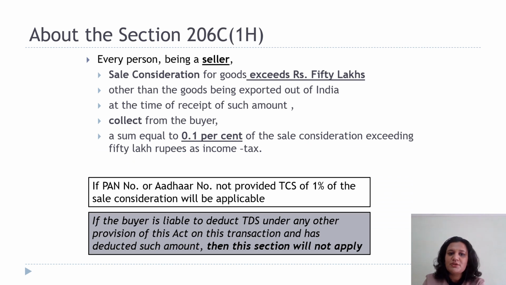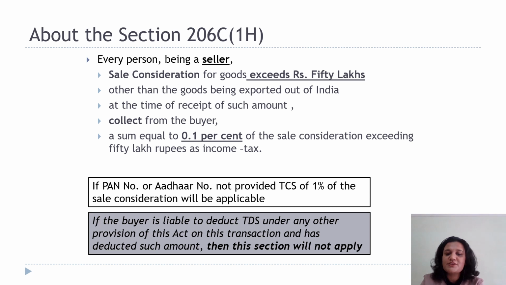About the section 206C1H, here every person being a seller and is having a sale consideration for goods exceeding rupees 50 lakh other than goods being exported out of India, at the time of receipt of such amount, collect from buyer a sum equal to 0.1% of the sale consideration exceeding 50 lakh rupees as income tax.